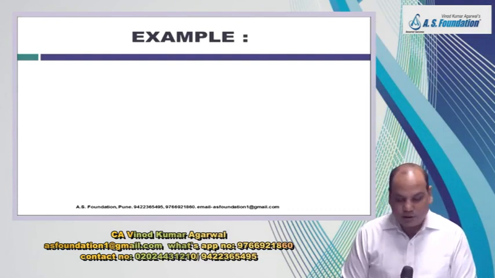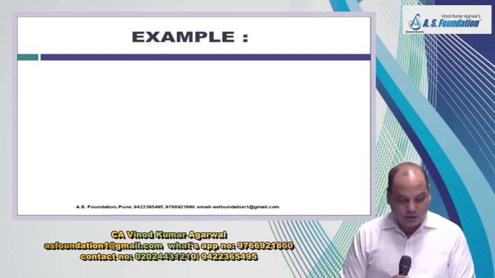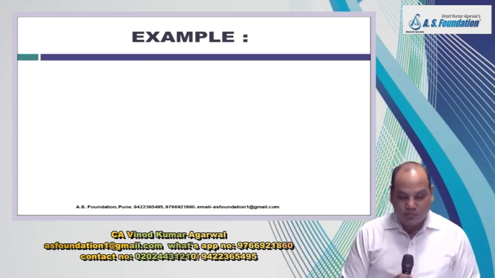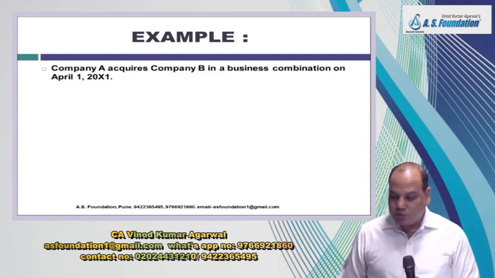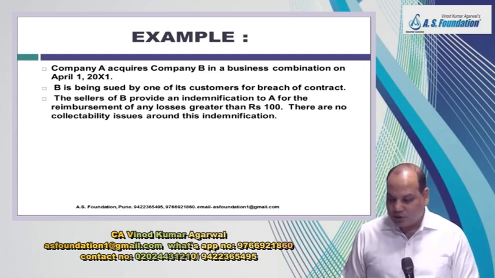Now see one small example on indemnification asset. Company A acquires company B in a business combination. On 1st April, B is being sued by one of its customers for breach of contract.